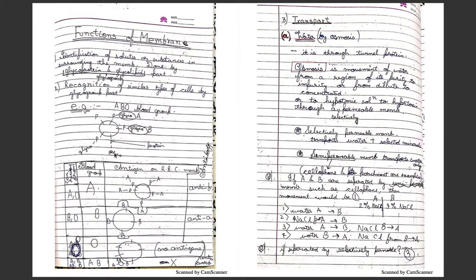If blood group A is talked about, then the antigen on the RBC membrane will be A. Similarly for B it will be B, for O it won't be anything, and for AB it would be both A and B. A will produce anti-B antibodies, B would produce antibody for A, O would produce antibody A as well as antibody B, and AB will produce no antibodies.